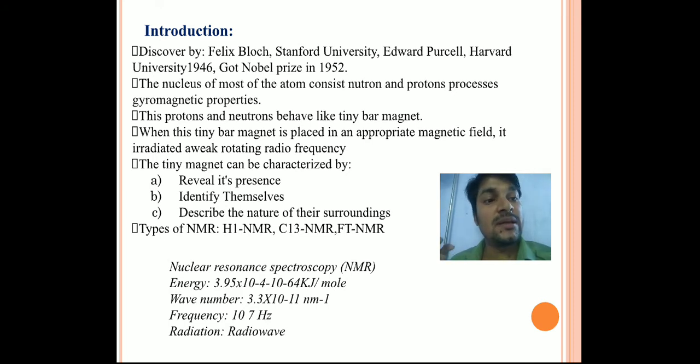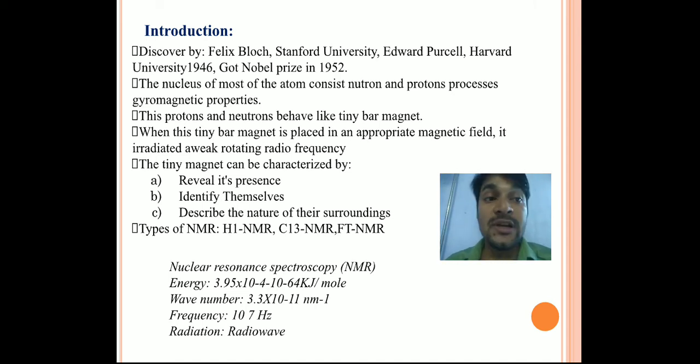That is the main calculative thing of NMR, and it tells us the whole structure of any organic sample. Now, NMR can be utilized to find out the structure of proteins. Most biologists use NMR for that purpose, and chemists use NMR to find out the structure of any chemical.